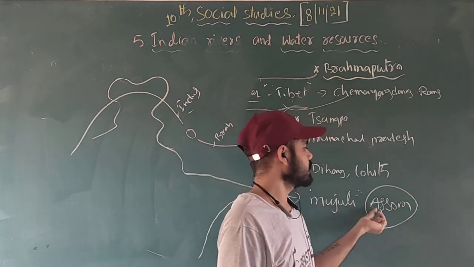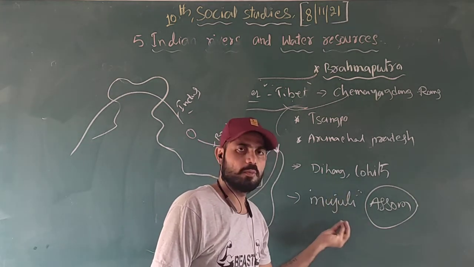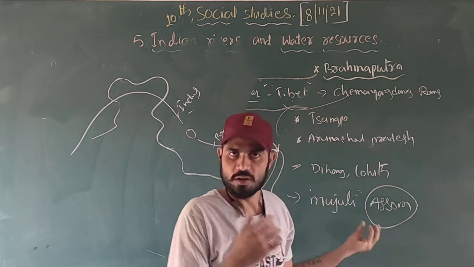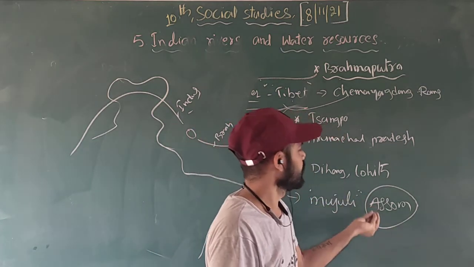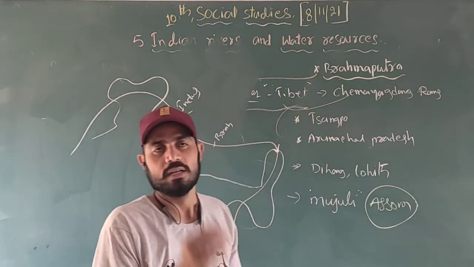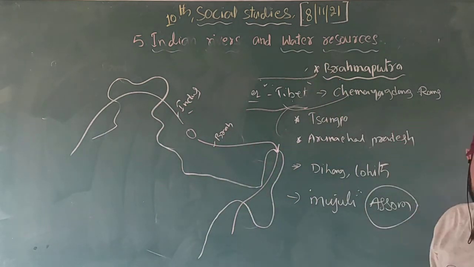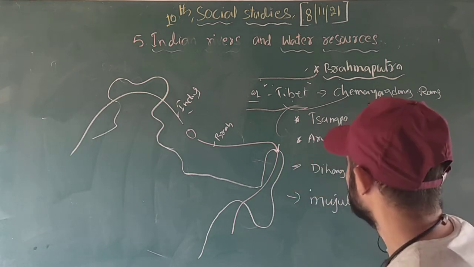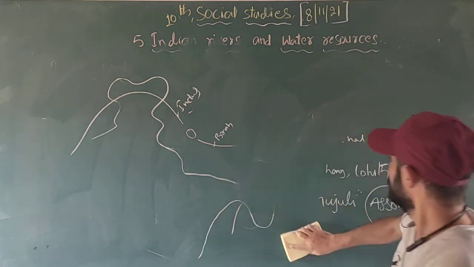Why? Because Assam suffers the most from the floods of the river Brahmaputra. That's why the Brahmaputra is known as the Sorrow of Assam. Next we are going to discuss the river Ganga.